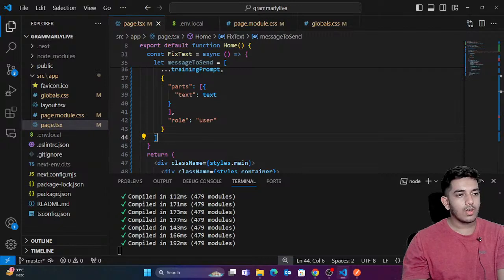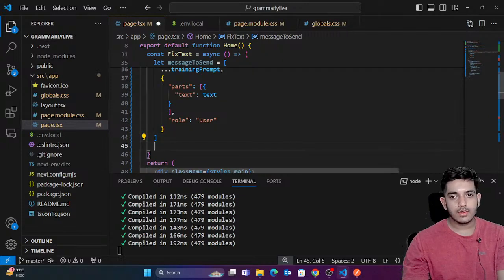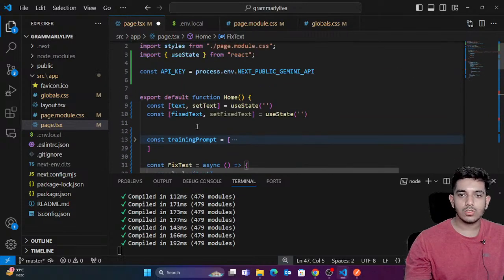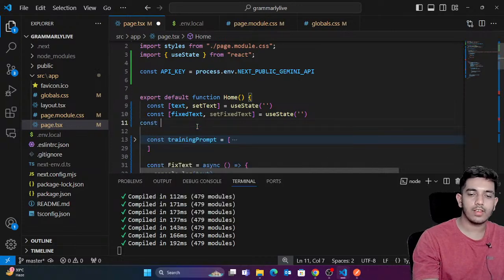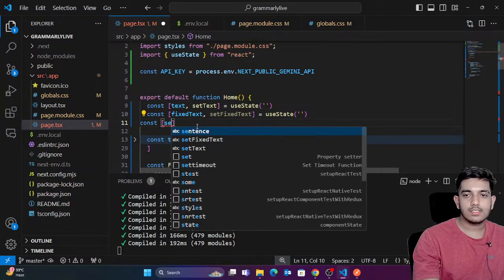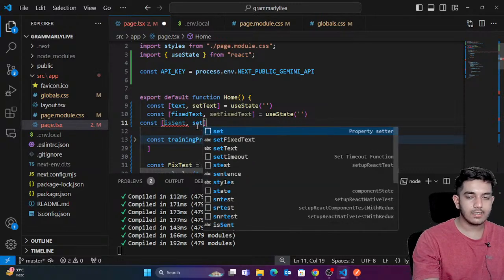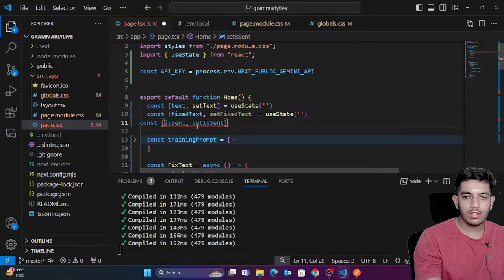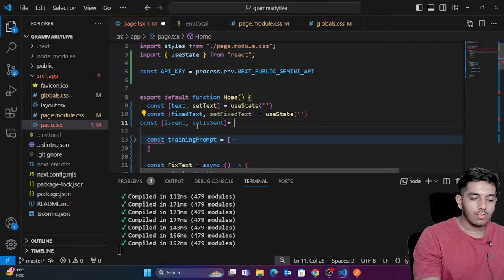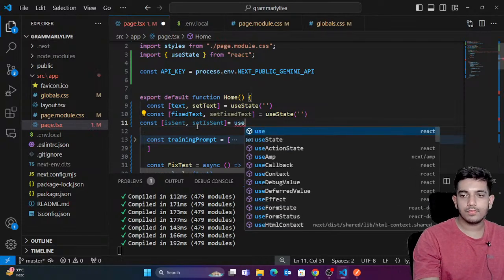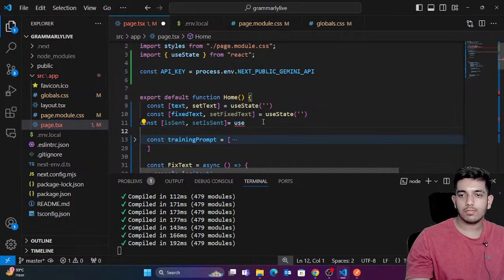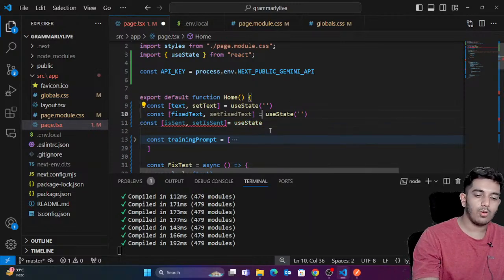After this, guys, what we're gonna do is let's create one hook also, so that we can show some loading animation. So const isSend, and setIsSend equals useState, and make it false.